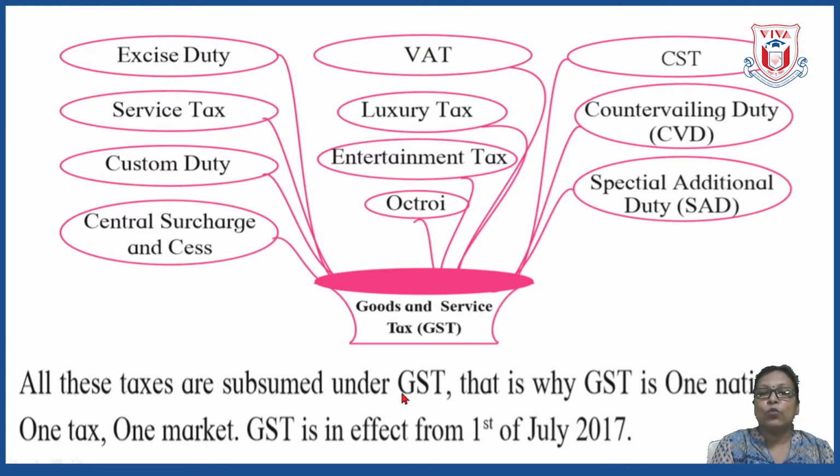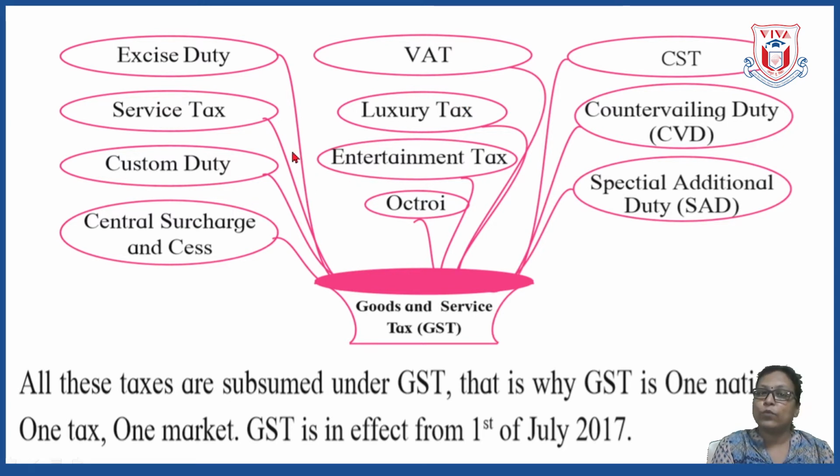GST means goods and service tax. That is why GST is called one nation, one tax, one market. GST is in effect from 1st July 2017 in our country. You can see there were so many taxes before GST.